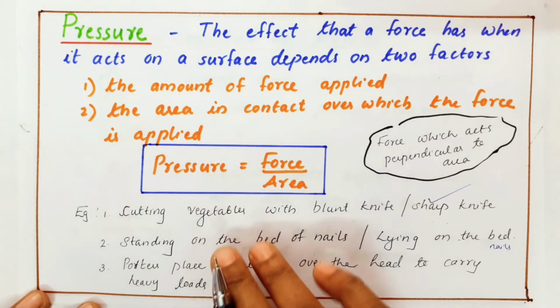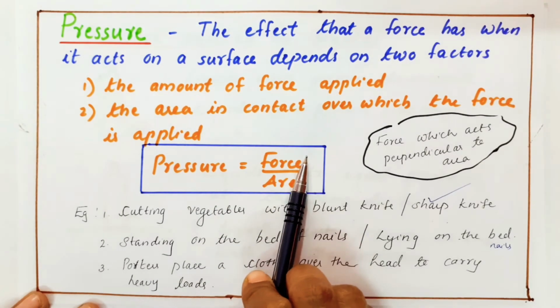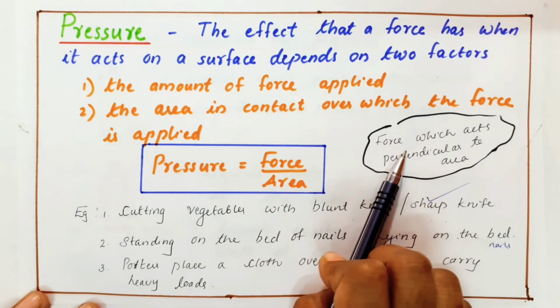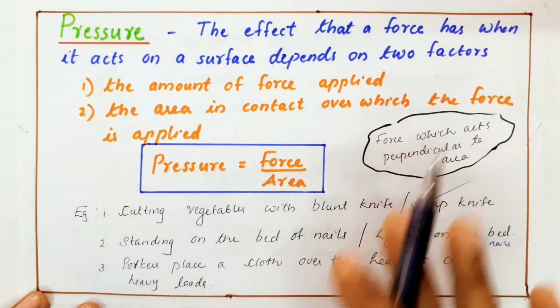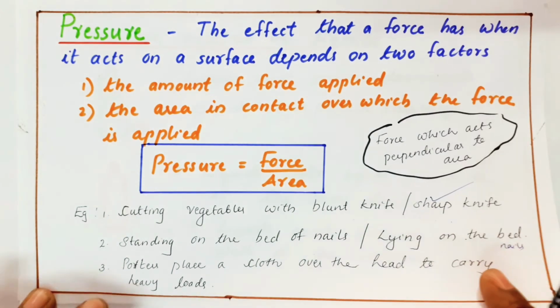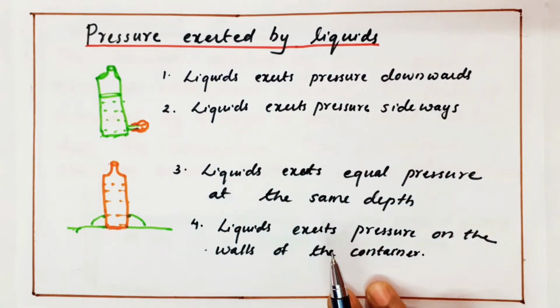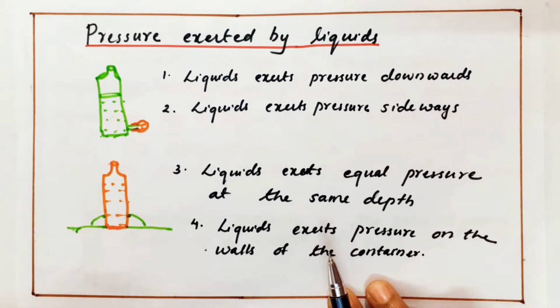So remember, we can find pressure by a simple formula, that is force by area. And which force are we considering? We are considering the force which is normal to that area, that means perpendicular to that area. Okay, clear? This is the normal, simple way to find the pressure. Now, where all will we consider pressure?